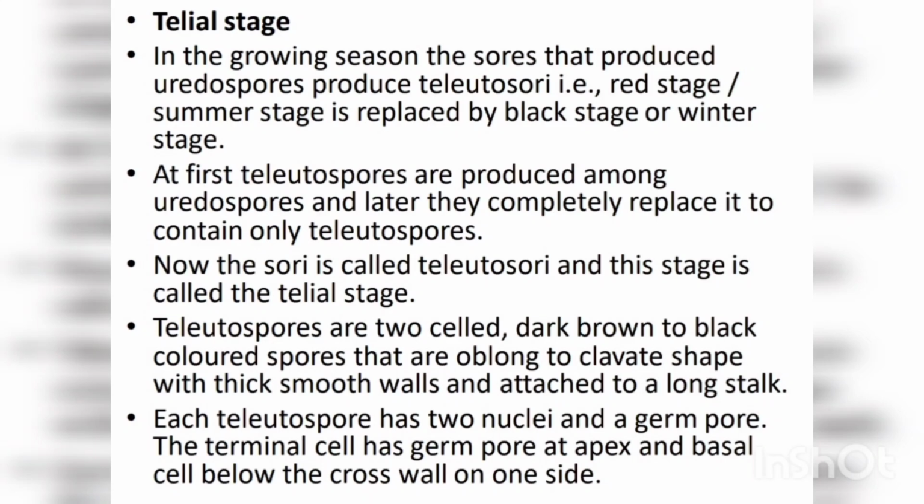At first the teliospores are produced among the uredospores. Later the uredospores are completely replaced by teliospores, and now the sorus is called teliosorus. The teliospores are two-celled. Uredospore was single-celled with binucleate, but here teliospores are two-celled. They are dark brown to black in color, and their shape is oblong to clavate shaped.